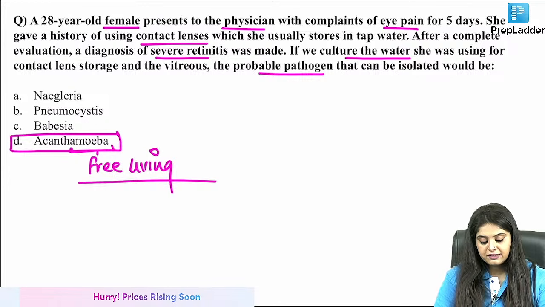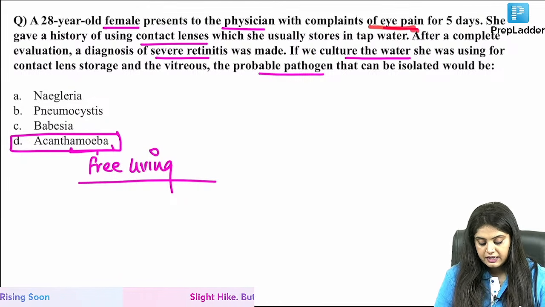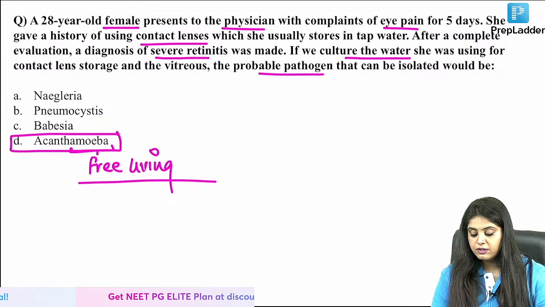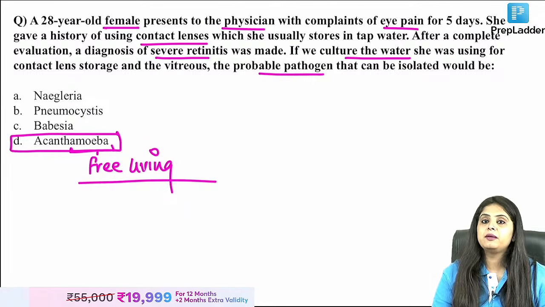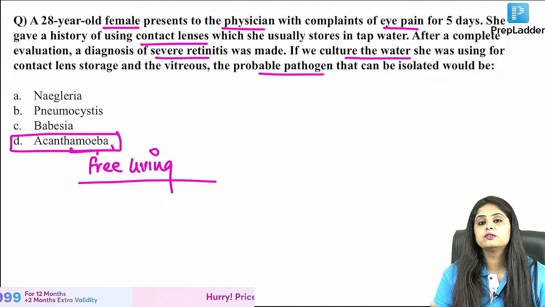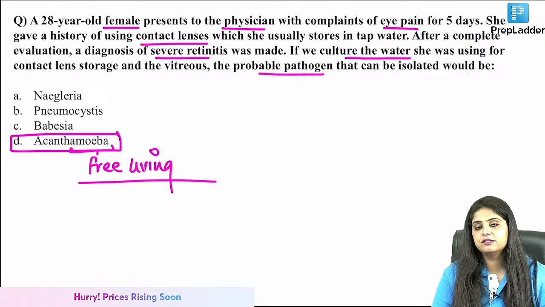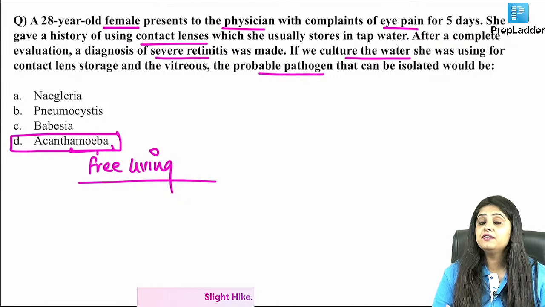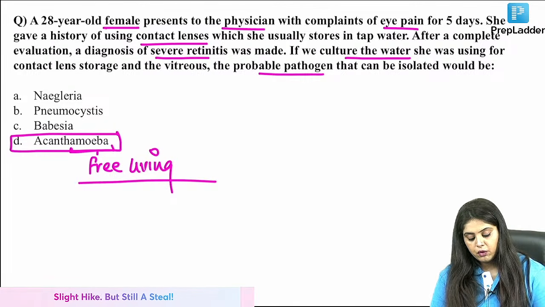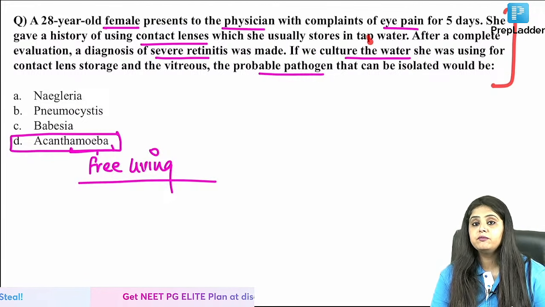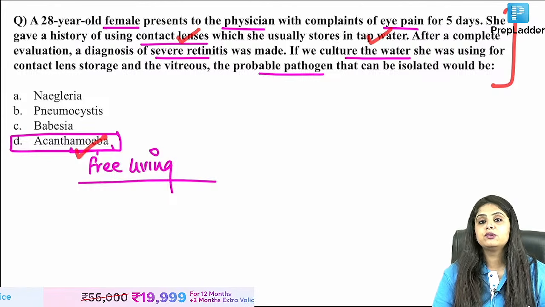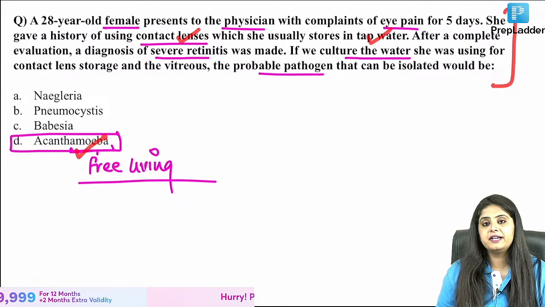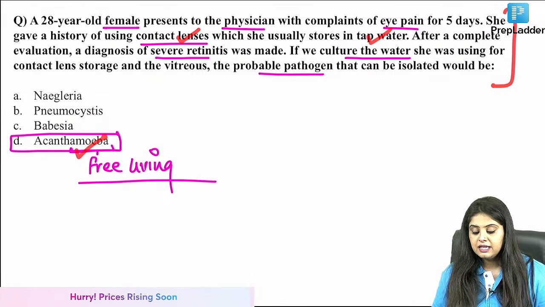First, coming back, yes, someone had asked me with eye pain, retinitis is possible. Retinitis, and they are also saying that after a complete evaluation, a diagnosis was made. Okay, that's your question. Okay, Dr. Harsh, corneal ulcer will be the primary thing that you will always think of because of contact lenses, keratitis, corneal ulcers is what we suspect. But over here, even if it has resulted in retinitis, out of all of these, the possible pathogen that can come from free living, means tap water, and via contact lenses will anyway be acanthamoeba. So it's not that after corneal ulcers it cannot cause retinitis. Maybe it's second down in the list of clinical features.